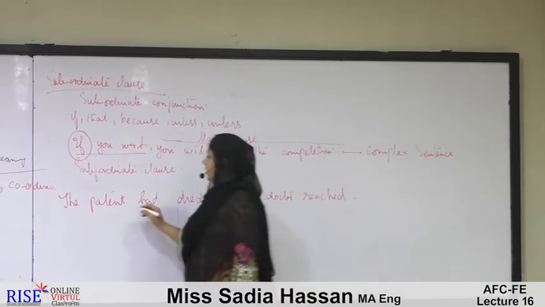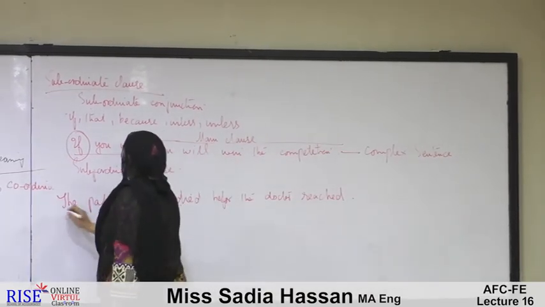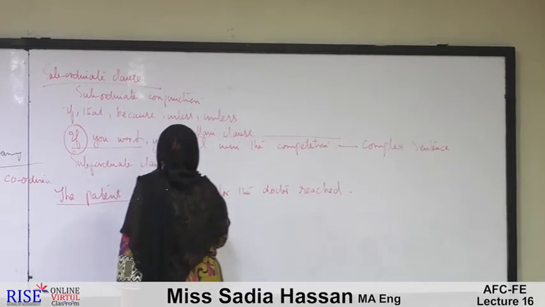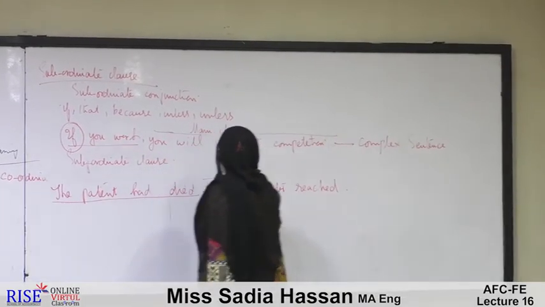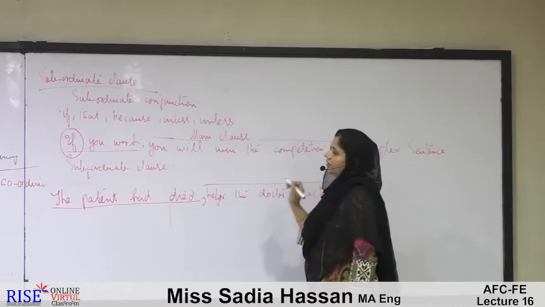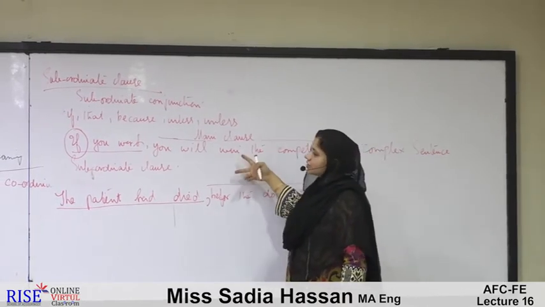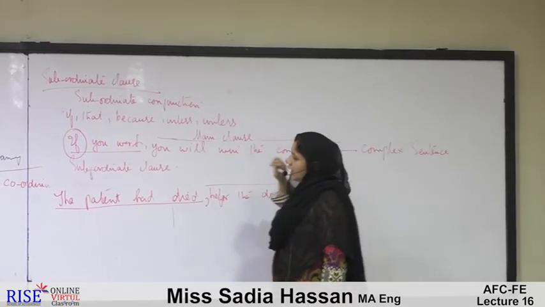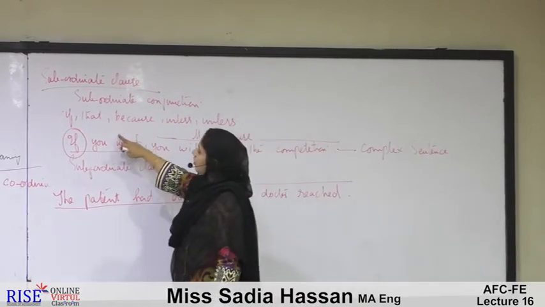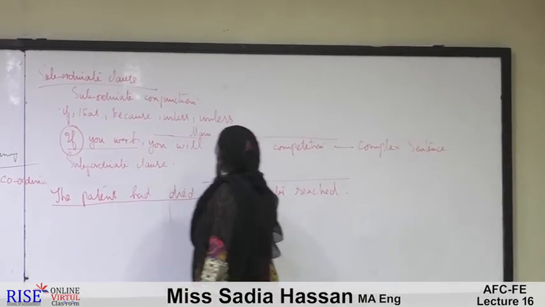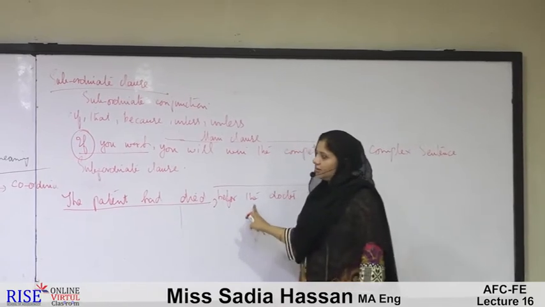Here, this is a main clause and this is the subordinate clause. What is the basic difference between these two sentences? Here my first clause is a subordinate clause. Here my second clause is a subordinate clause.